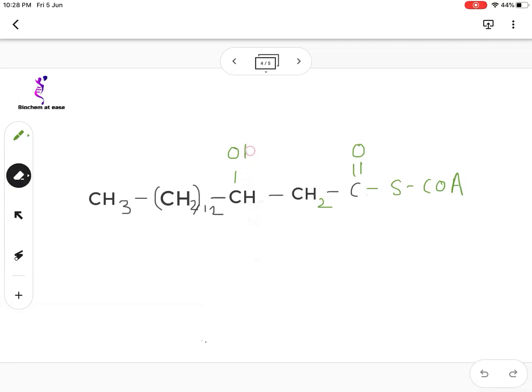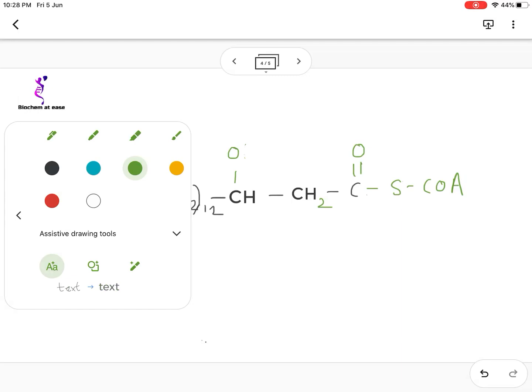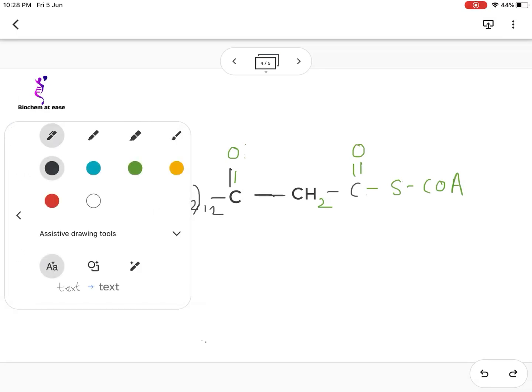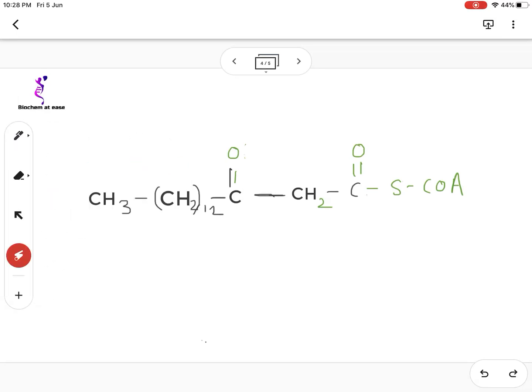So this hydrogen is removed and this hydrogen is also removed. So in this way both the hydrogens are removed and the product formed is beta keto acyl CoA. So here you can see that a keto group is formed over here.